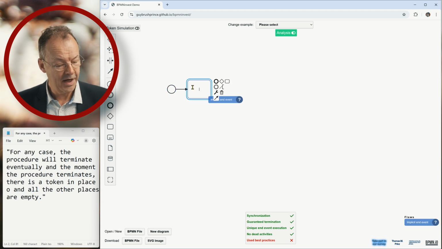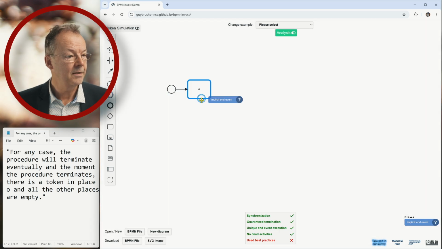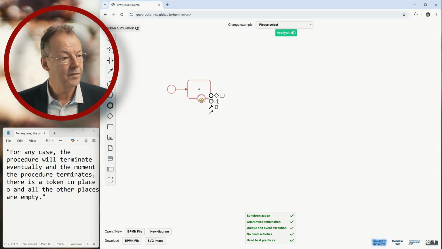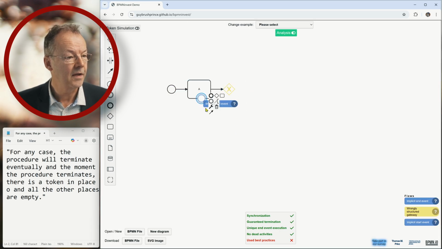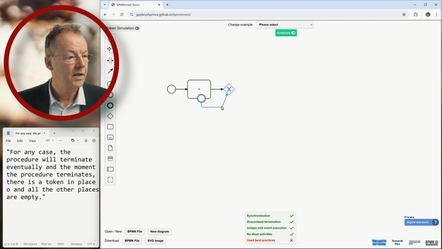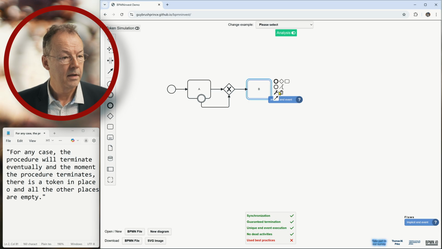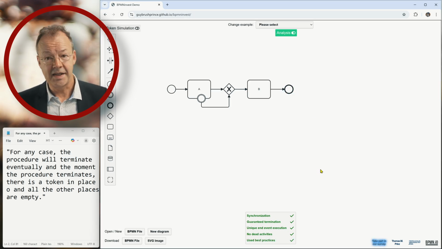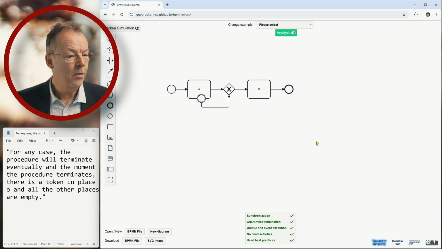So we have a task A here, and let's now say we have a boundary event, and the boundary event task is going into some kind of XOR join, and this one is going in here as well. So let me just fix this arc here. And then we have a task B, and then the process ends here. So what's going on now?